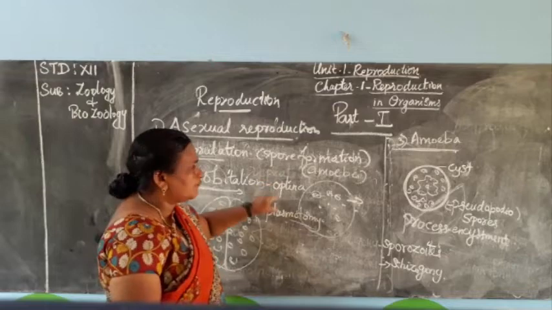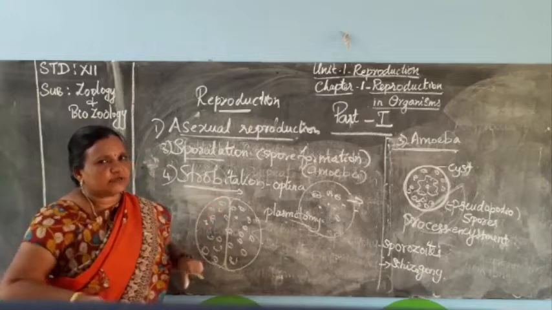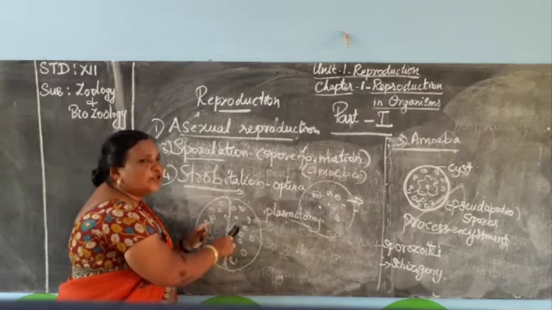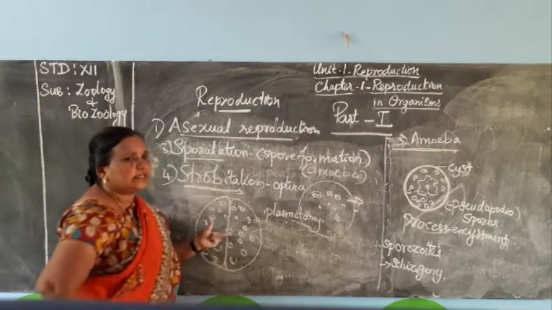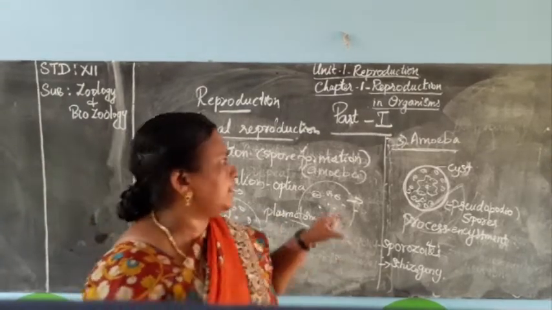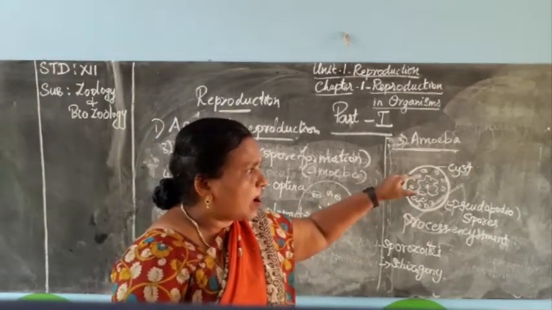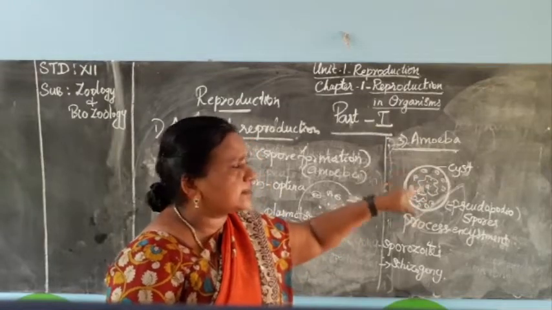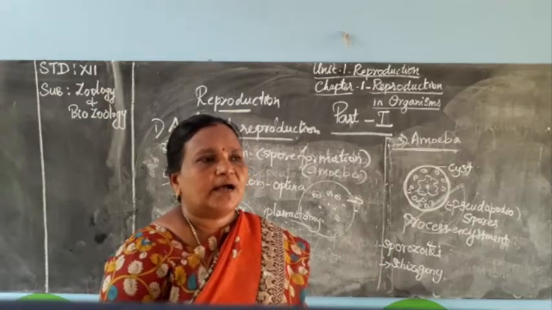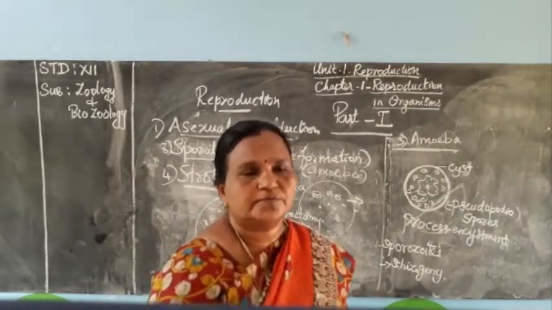Strobilation is different from other divisions. In all the other divisions, first karyokinesis, then cytokinesis. Here, after cytokinesis there is no karyokinesis, and the number of nuclei keeps increasing. That's all. If you have any doubt in this portion, I already taught all these types. The contact numbers of all the subject teachers are given on the board. You can note the numbers and ask your doubts individually. Thank you.